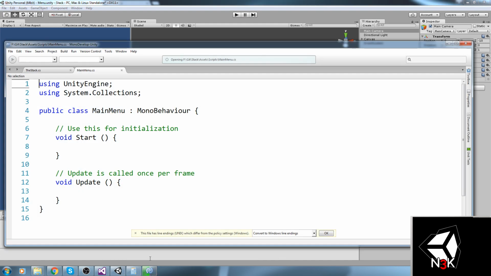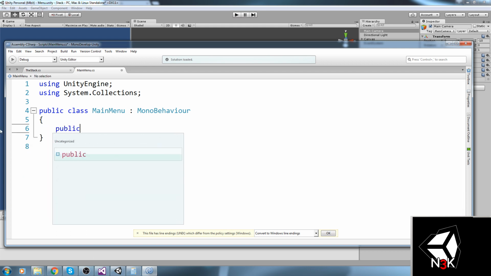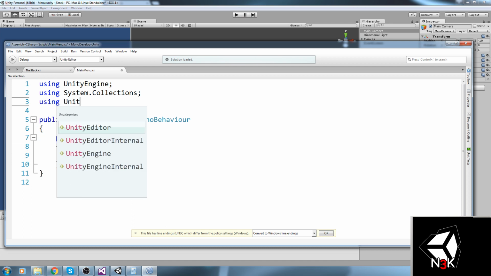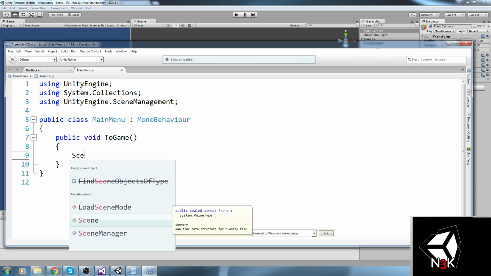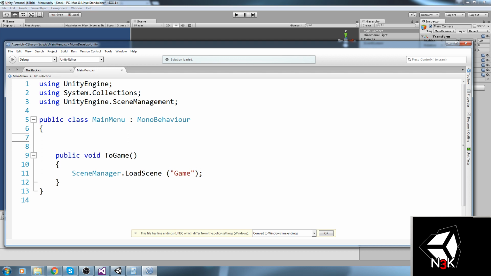And MainMenu is going to have two functionalities. First one being a public void ToGame, which is going to redirect us to the game. All we have to do for this one is use the scene management again. So using UnityEngine.SceneManagement, we're going to say SceneManager.LoadScene. We're going to load the game scene. As simple as that. This is going to be linked to our button.